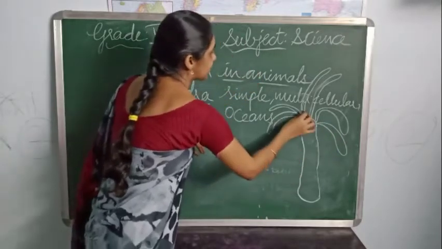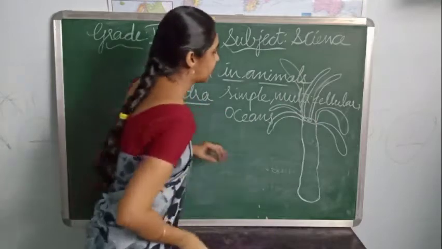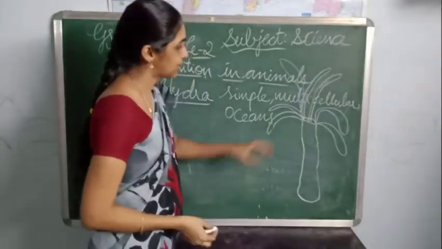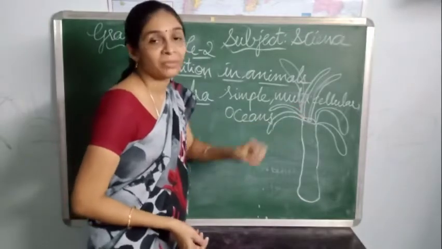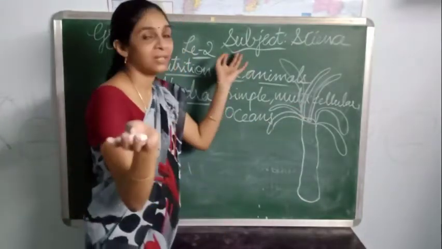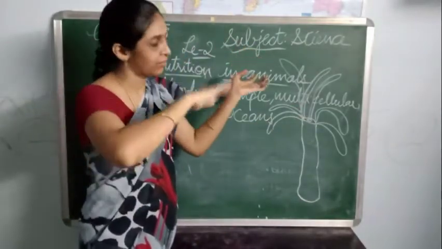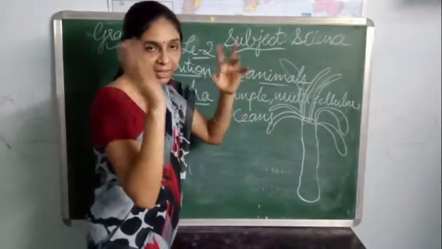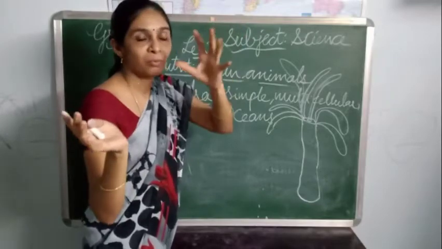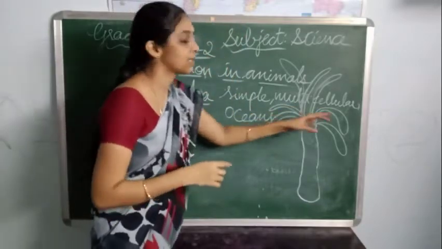And what is the use of these tentacles? They are helpful for this hydra to trap the prey. Due to the water movement, water flow, these tentacles will flow.